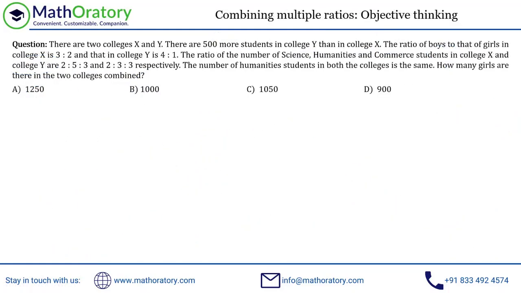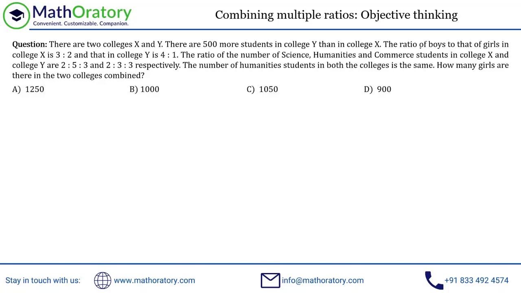Okay, so this is a question in which there are a lot of data pointers, but if you do not forget the objective, you will never lose track of what you need to figure out. So when I'm reading this question, there are two colleges, 500 more students in Y than in X. So I'm just keeping a check of whatever has been provided.